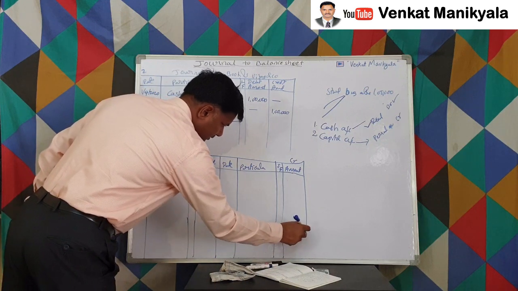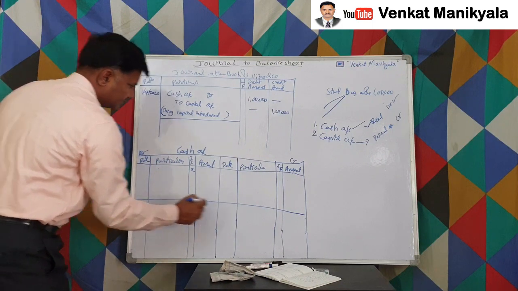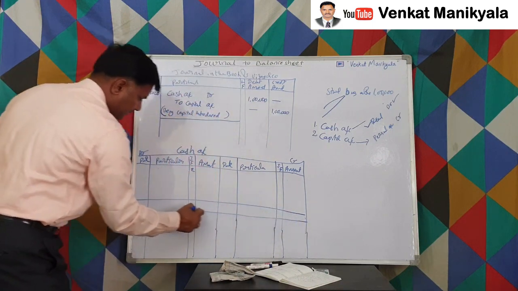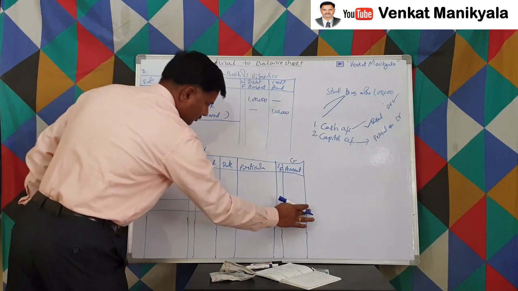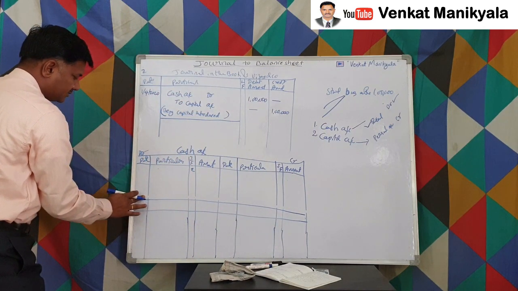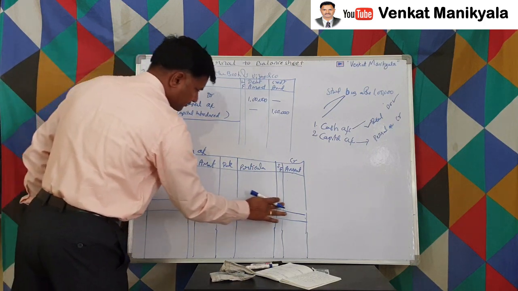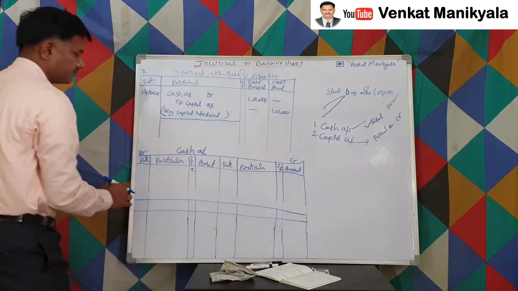Because on this board I can write like this and also rub easily, but in your notes, don't do like that. You prepare separate accounts and keep some space between these two accounts.